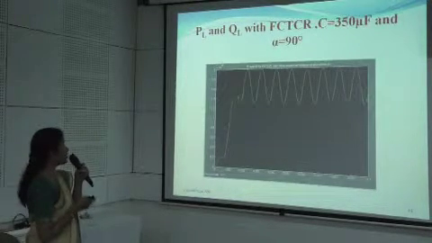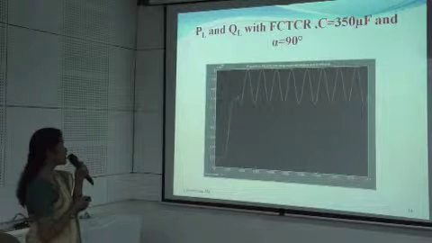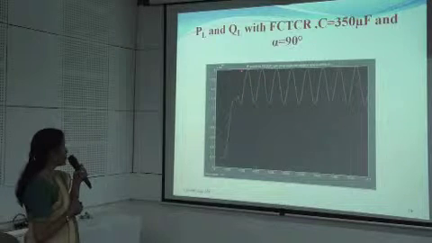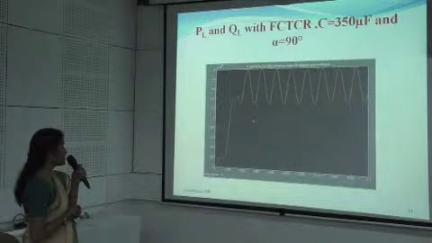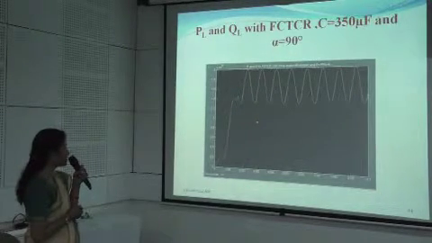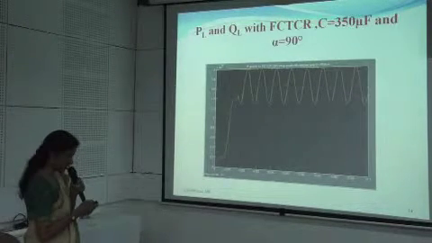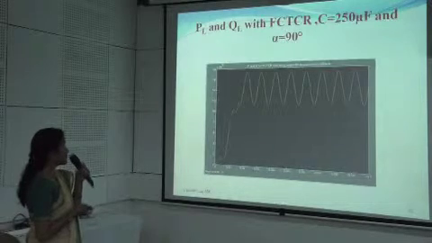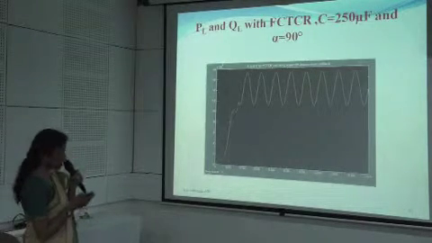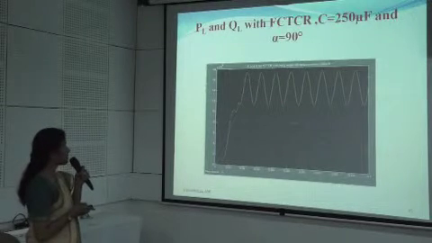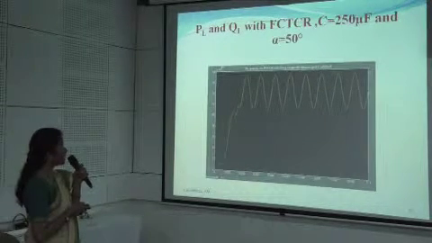The same results when the value of this capacitance is changed to 350 microfarad, angle being equal to 90 degree: the real power has been found to be 2 into 10 raised to 6, and the reactive power approximately 0.9 into 10 raised to 6 MVAr. So these are the results for the variable value of the capacitor keeping the firing angle the same, for alpha equal to 30.